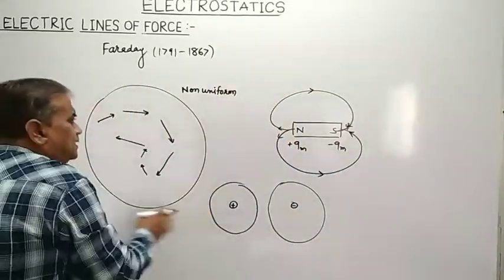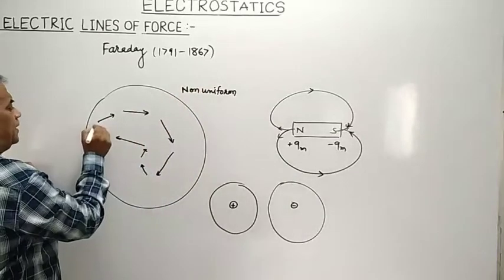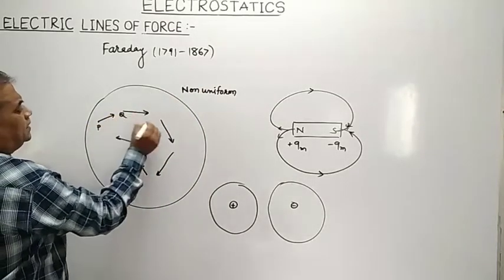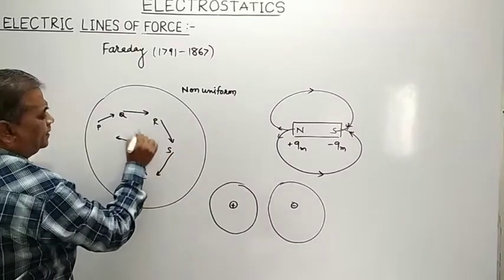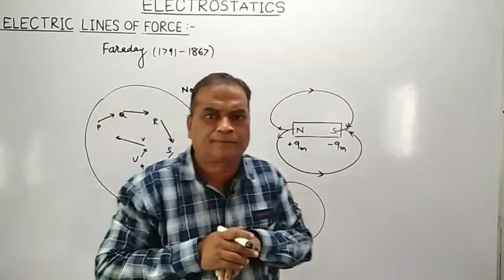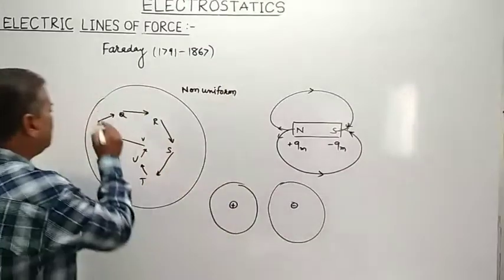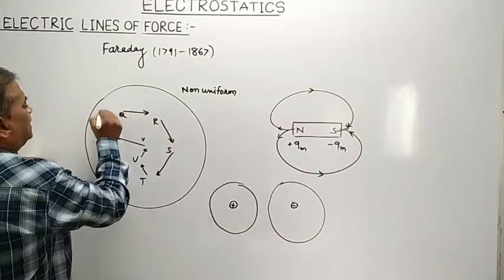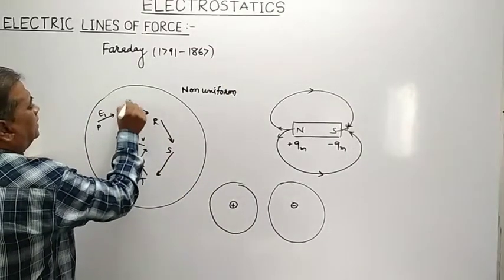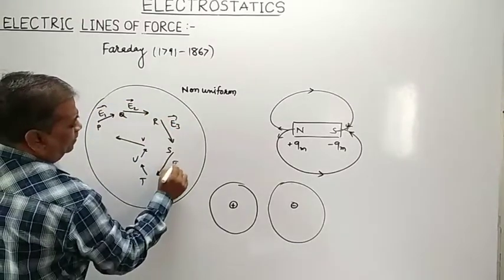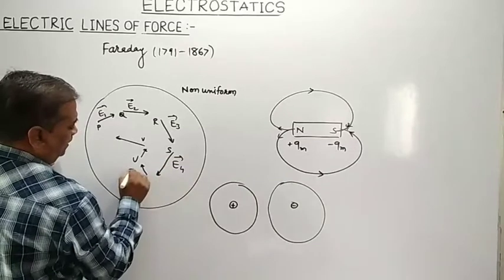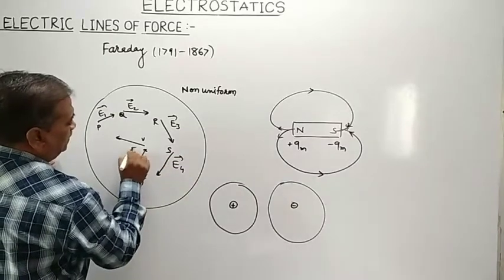So in the region of non-uniform electric field, suppose we have different points P, Q, R, S, T, U, V, where I have shown the intensity of electric field as E1, E2, E3, E4, E5, E6, E7.